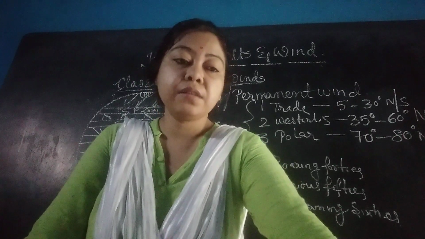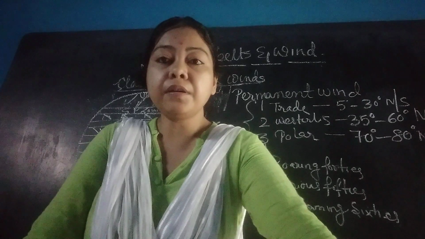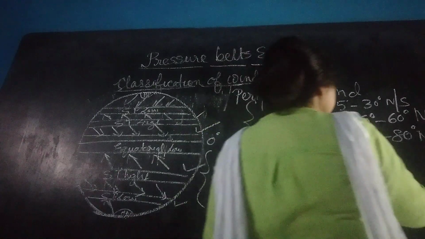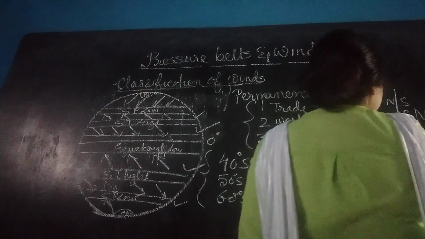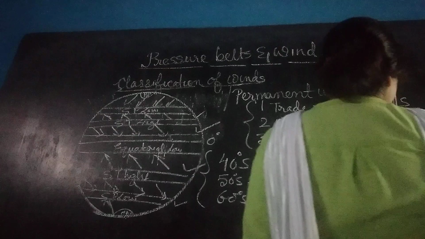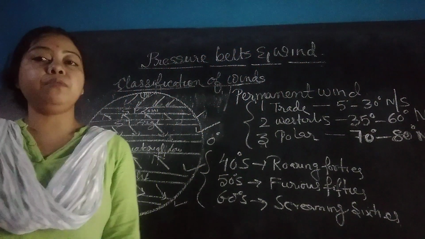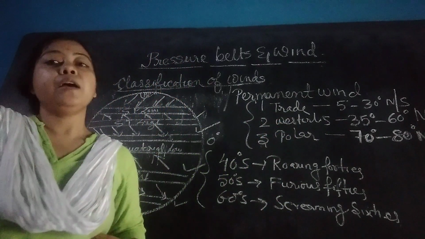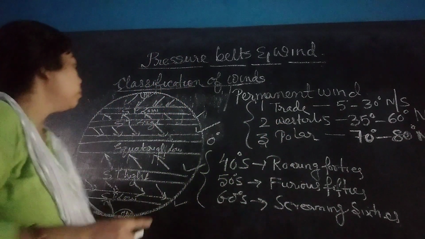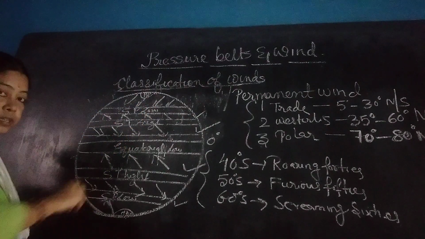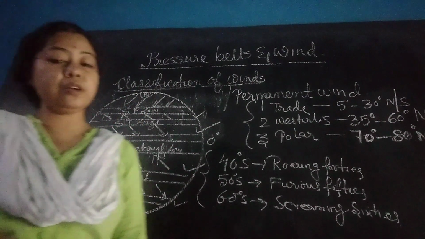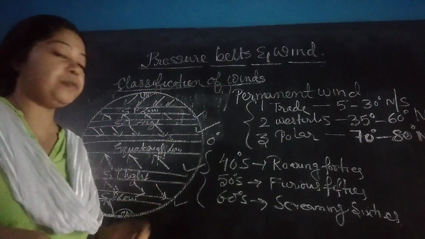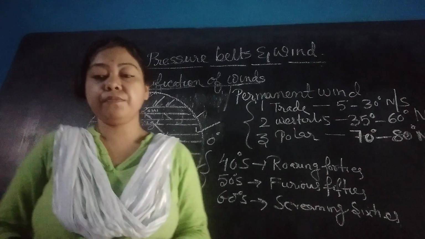We will start from the polar winds. The polar winds are those winds that blow between 70 degrees to 80 degrees north and south latitudes. These winds blow from the polar high to the subpolar low pressure belt in both hemispheres.